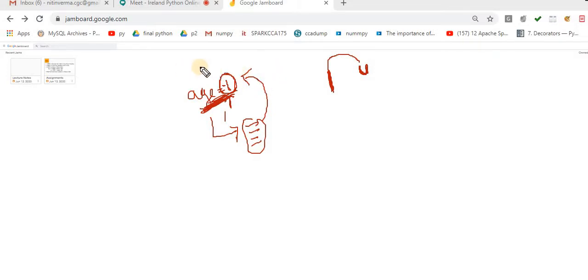So while designing any algorithm or while solving any problem, you are supposed to take care of all these things. This is important in the industry. If you really want to work on real-time scenarios, you have to take care of all these things.